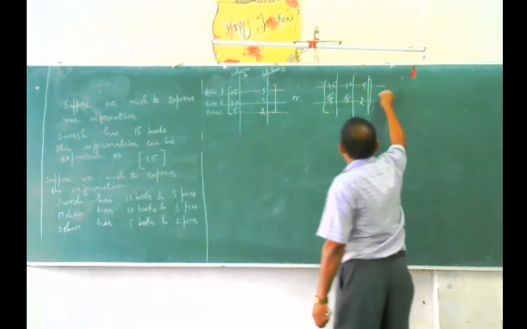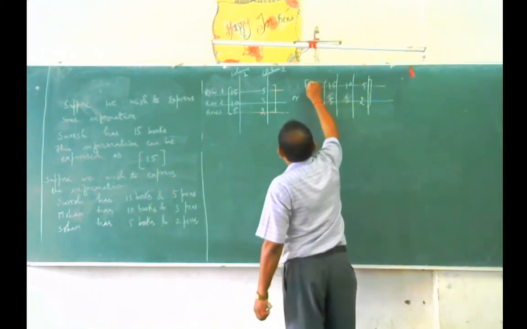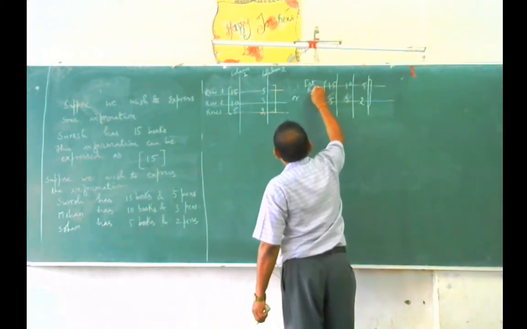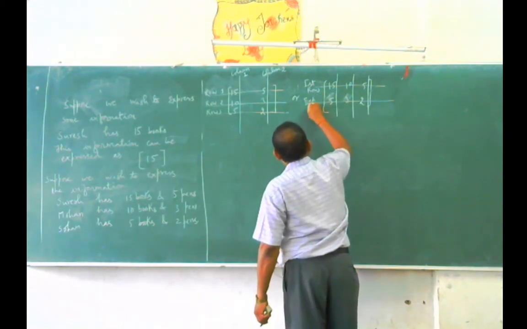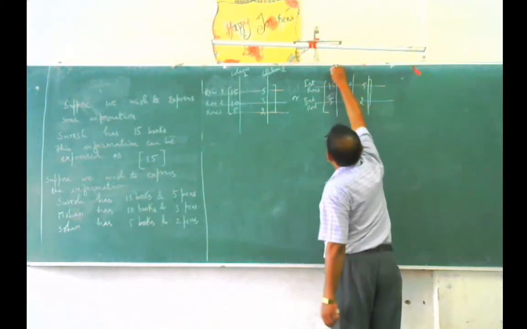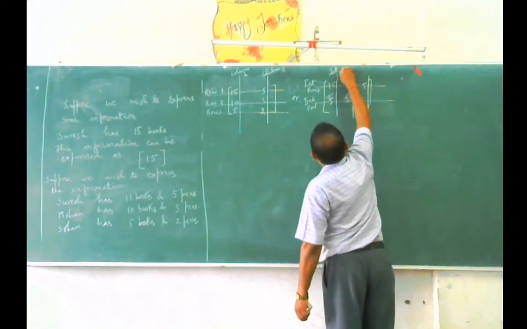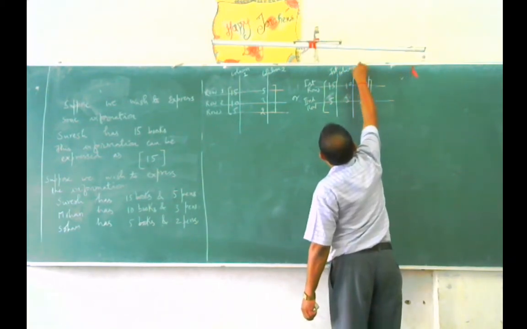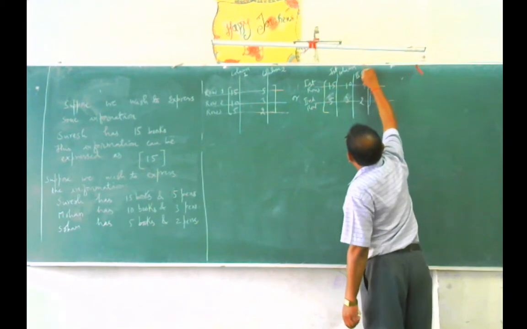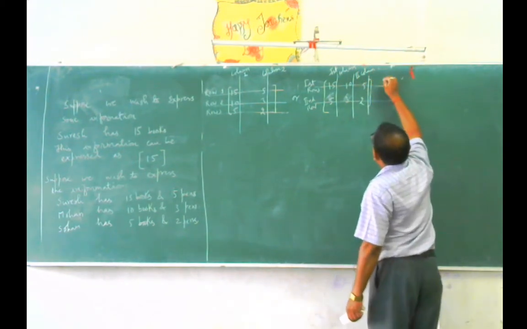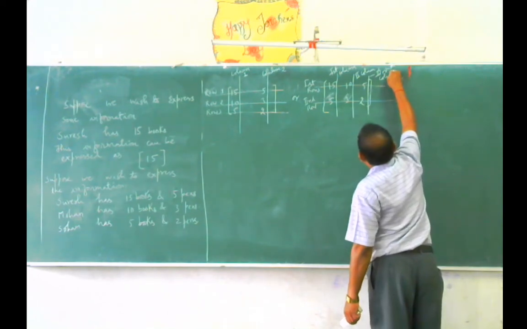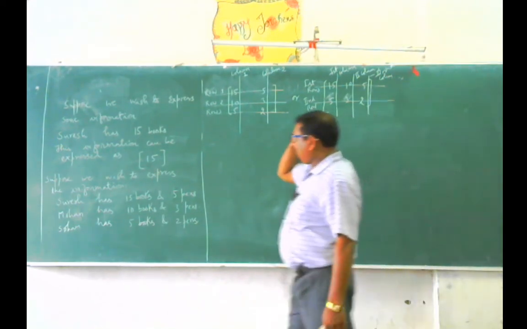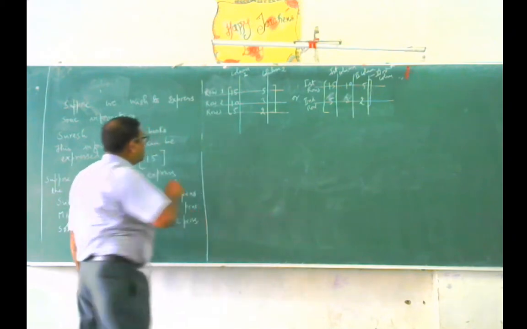Again, in the same way, this is the first row. This is the second row. This is the first column. This is the second column. This is the third column. So, I have informed you about the rows and columns.